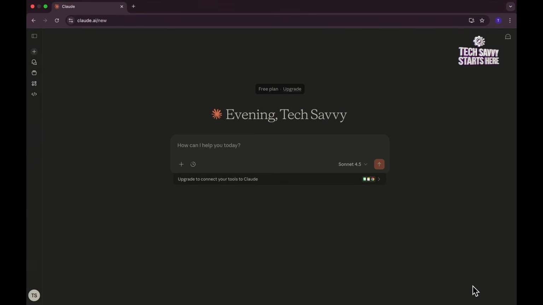Here is tool number 2. Tool number 2 is Claude. Now, Claude is what I call the thoughtful analyzer. And what exactly is Claude? Claude is an AI tool by Anthropic, and it is known for its very thoughtful responses. Now, it is best for long document analysis, detailed research, ethical and sensitive topics, and very good for code reviews and technical writing. If you're a developer, Claude is really good.